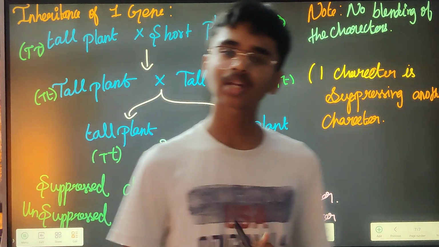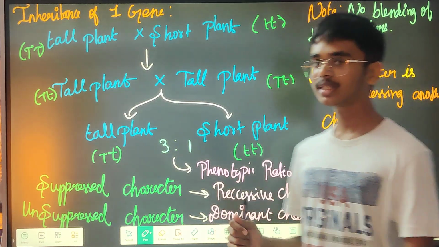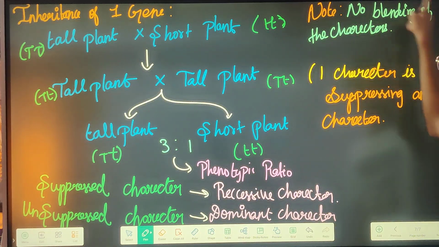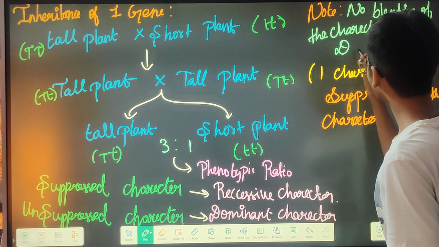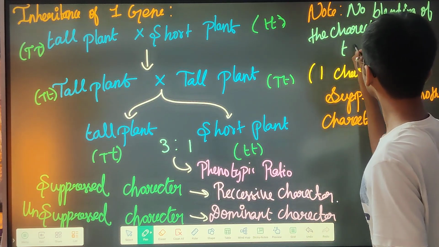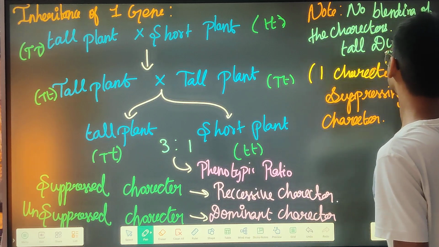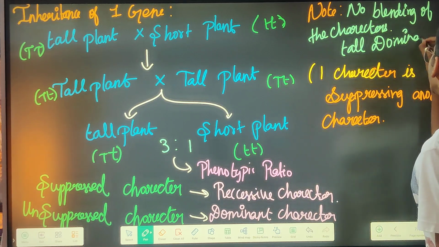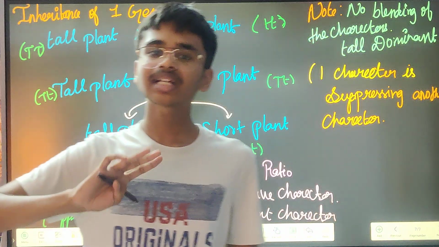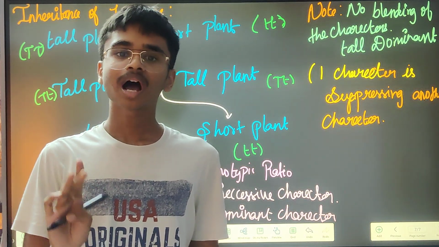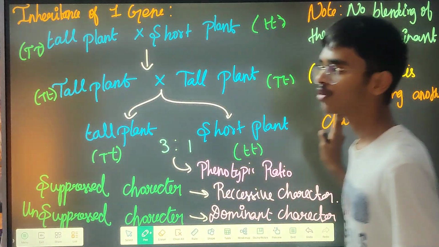So then how is that happening, Kannan? Well, the main reason is that over here there is no blending of characters because of the dominant character, the tall character, which is highly dominant. It does not allow the other character to express itself.